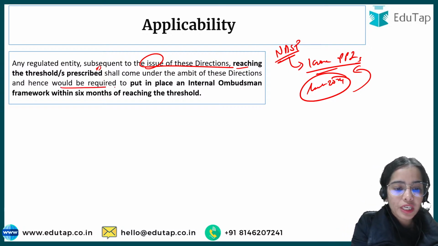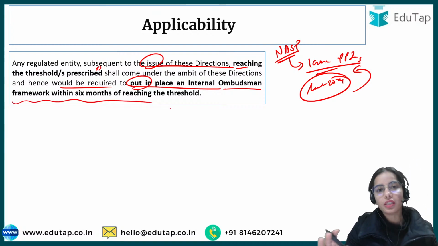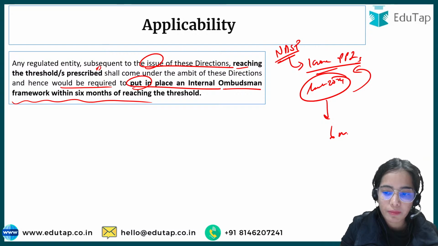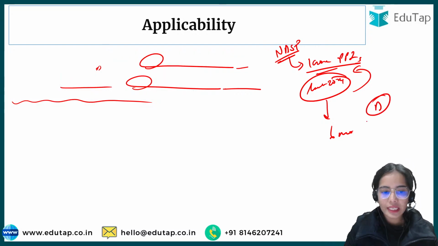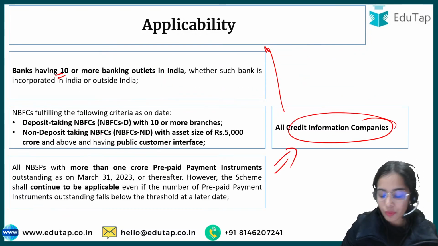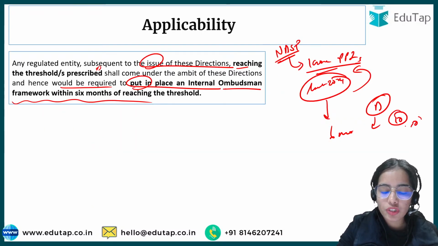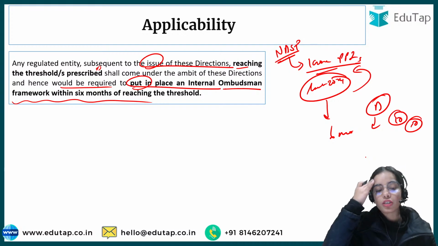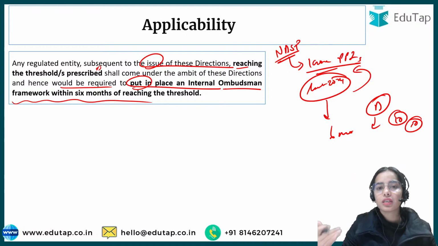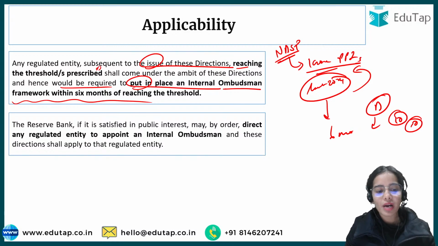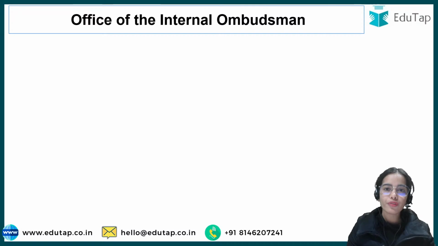They would be required to put in place an internal ombudsman framework within 6 months of reaching the threshold. So they will get 6 months. A bank that had less than 10 branches in India, if it now has 10 branches or more, will have to start having the internal ombudsman framework within 6 months of reaching the threshold. The Reserve Bank, if satisfied in public interest, can add further entities under the internal ombudsman framework. Now, the Office of the Internal Ombudsman.